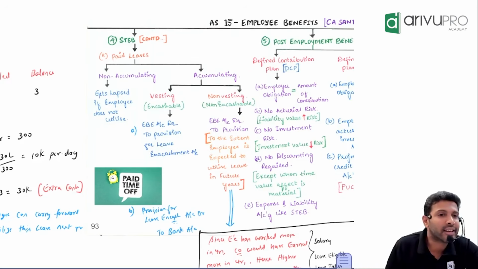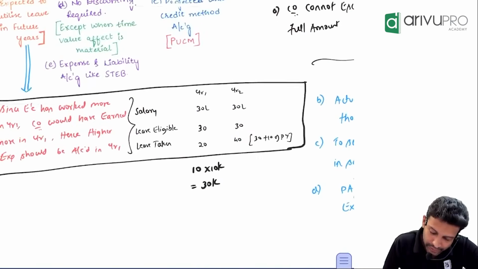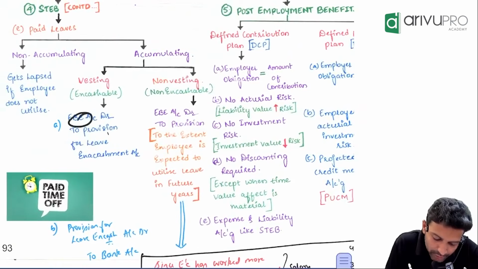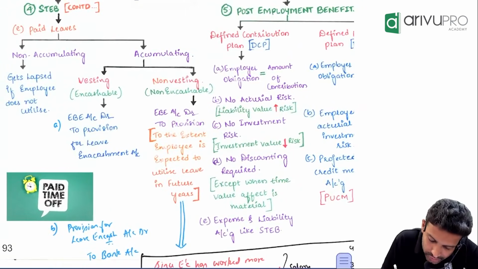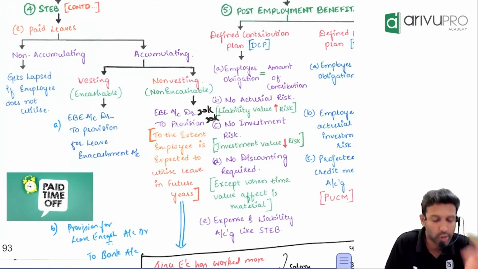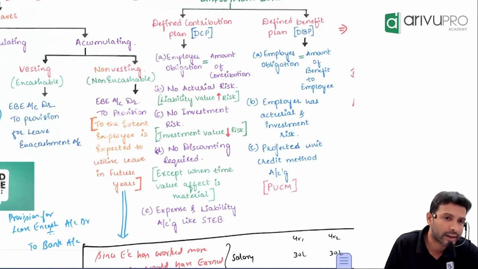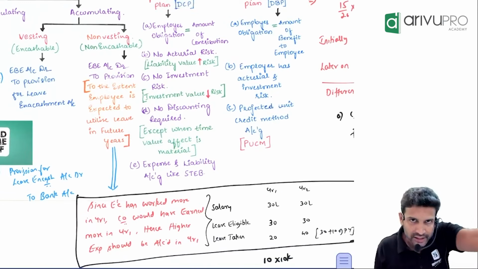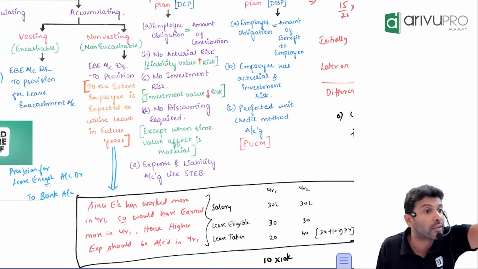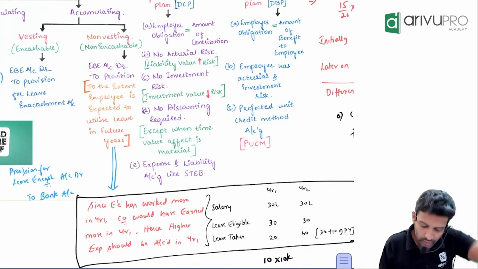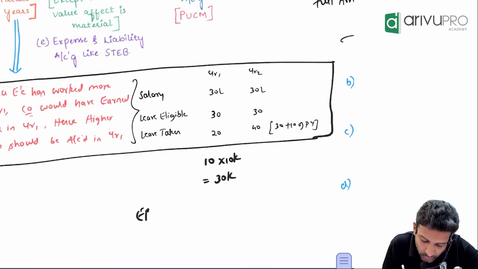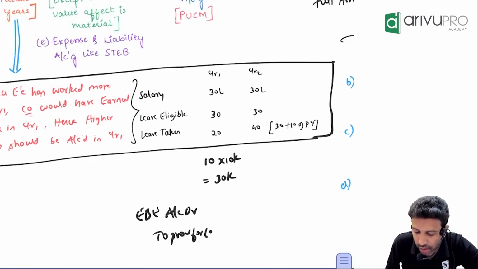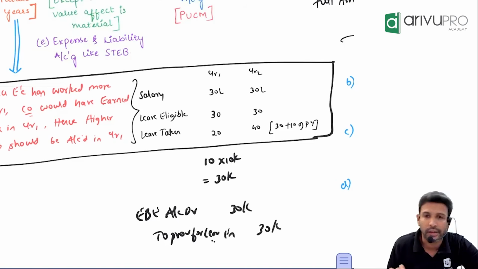What entry will the company have to pass here? Employee benefit expense account debit to provision for leave encashment. How much? 30,000. You make that provision in the current year and you reverse it in the next year. When you make the provision, I'll write the entry once again. Employee benefit expense account debit to provision for leave encashment, 30,000.